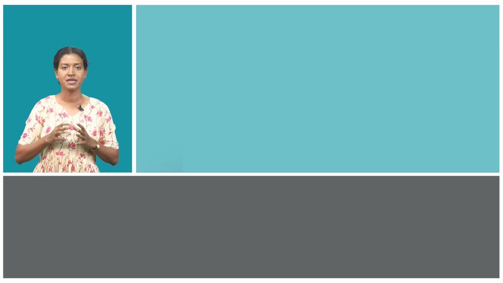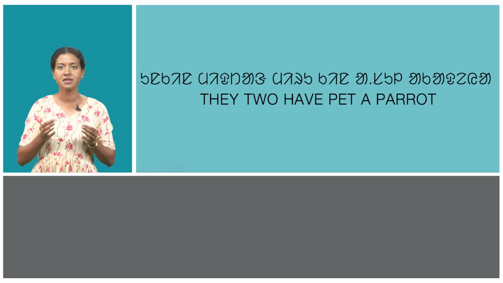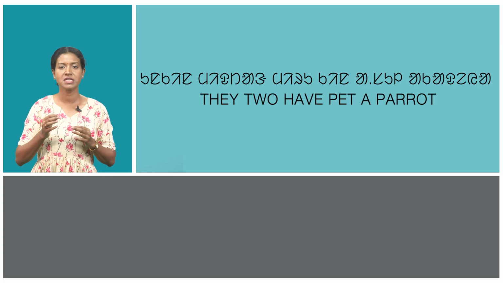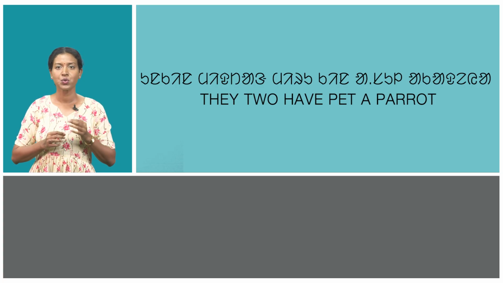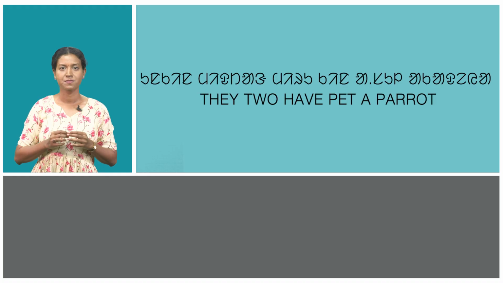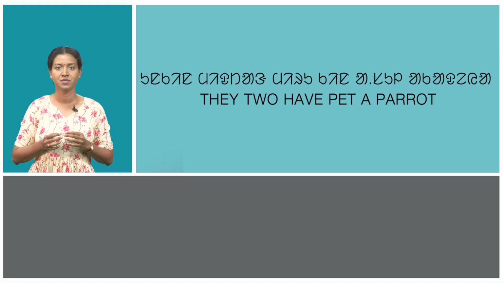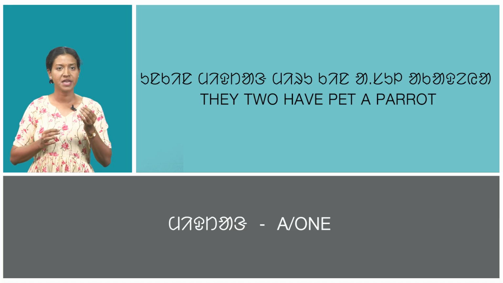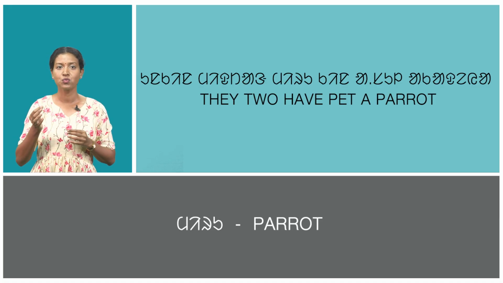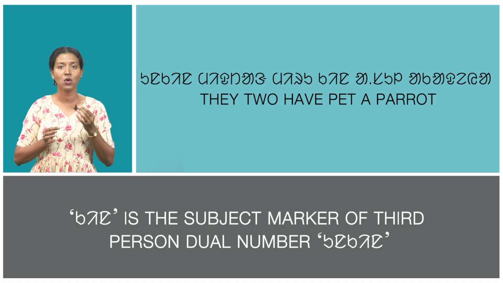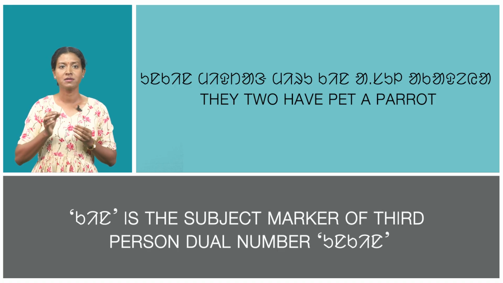In the second sentence, unkin miteng mirukin asul akadia, which means they too have pet parrot. Here's unkin, which means they too. Miteng, which means a. Miru, which means parrot. Kin is the subject marker of third person dual number unkin.